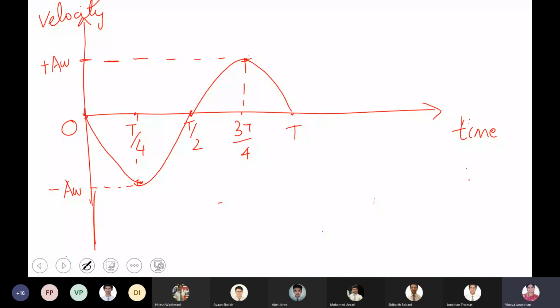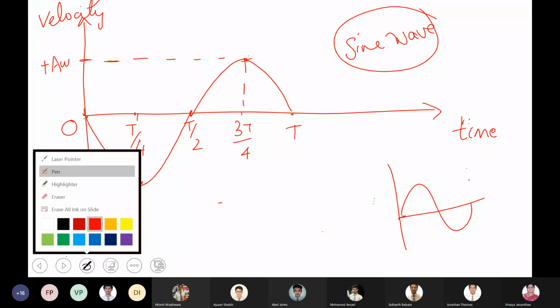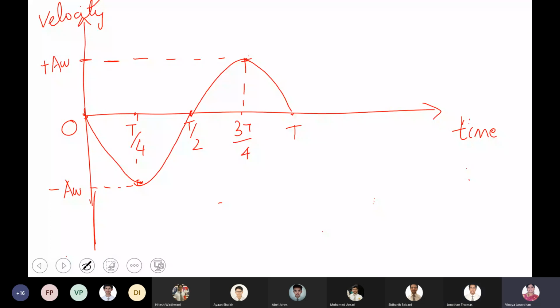So the velocity time graph. Now this is a sine wave. A sine wave always starts with zero. Can you see that? If I have a graph like this, it is also a sine wave, because the sine wave always starts with the zeroth value. Plot the graph first. Do we have to substitute the values of t in the equation first? Yes, zero. Correct. Should I draw the tabular column for you so that it's easy for you to tabulate?